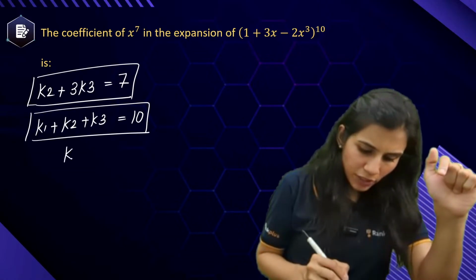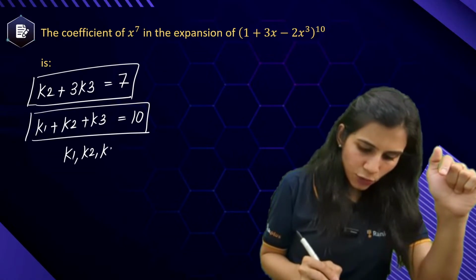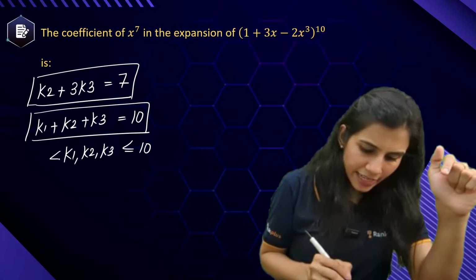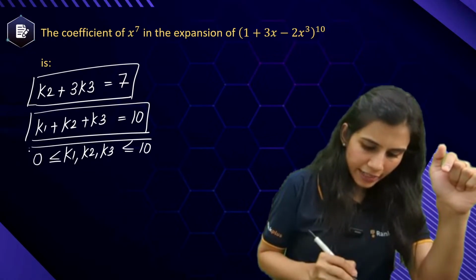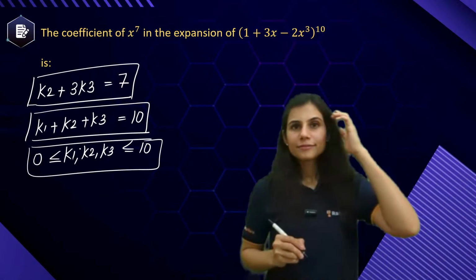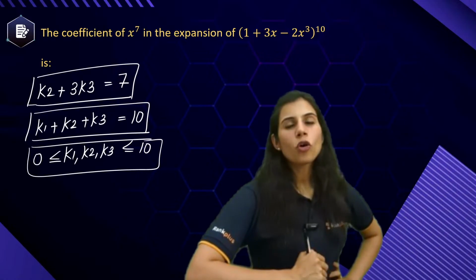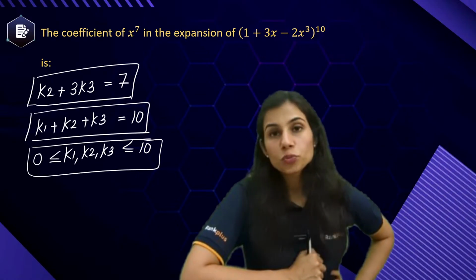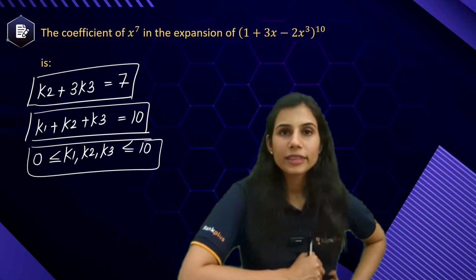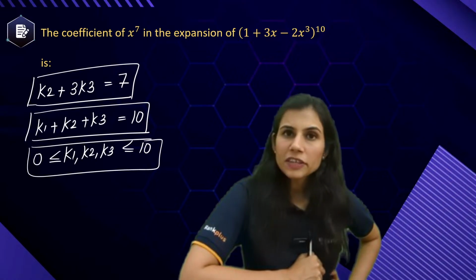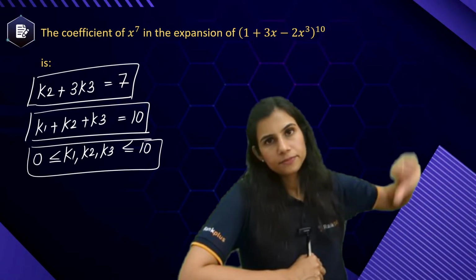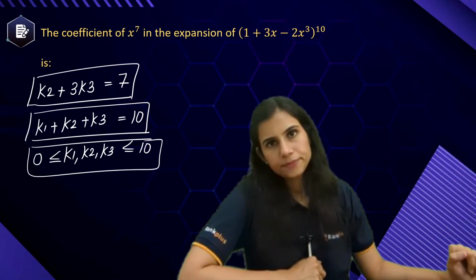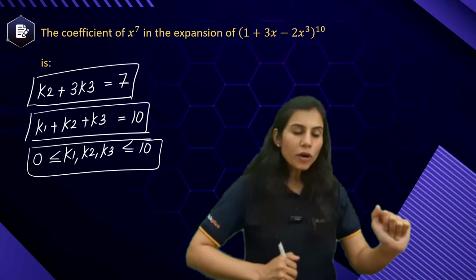And I also have to keep in mind that my k1, k2, k3 do not exceed 10 and that they are non-negative. This is where multinomial theorem traps students, because now you have to work with cases. If you miss out on even a single case, flop. The strategy is flop. So what to do?